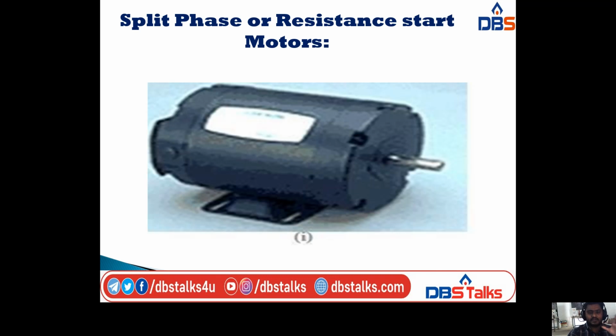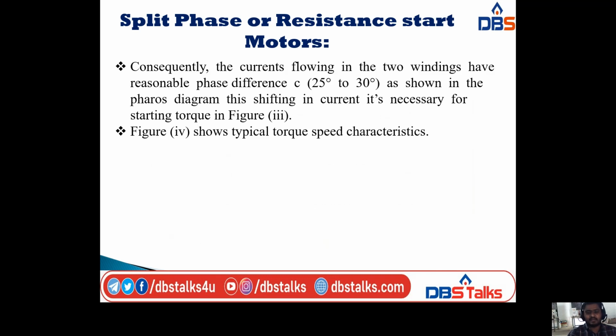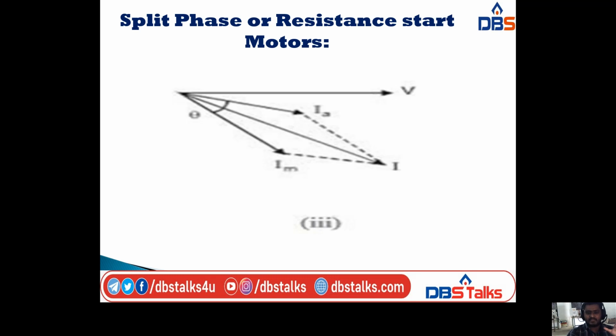And after that, consequently, the currents flowing in the two windings, that is the main winding and the auxiliary or starting winding, have a reasonable phase difference, that is 25 degrees to 30 degrees. That is shown in the phasor diagram. This is the phasor diagram representation of the single phase induction motor.